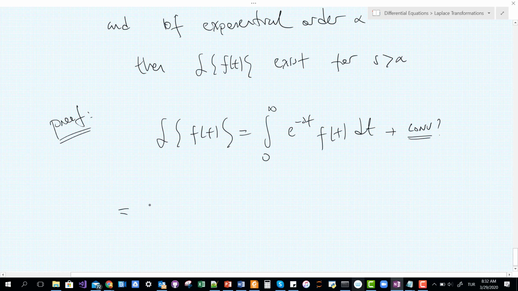From the integral features, if you remember, I have such a rule: I can break it down in this interval, and I can use any number. In this case, I'm going to choose big T. And the second integral will be in this interval.